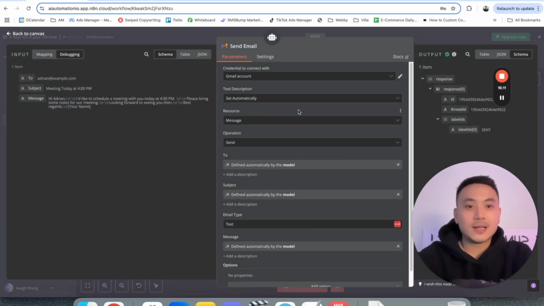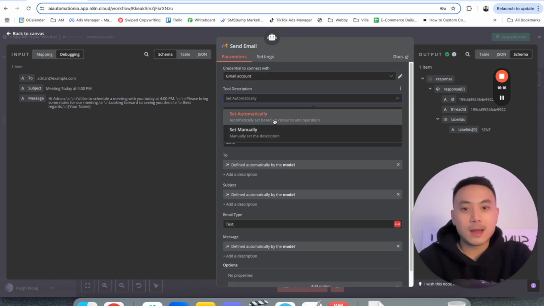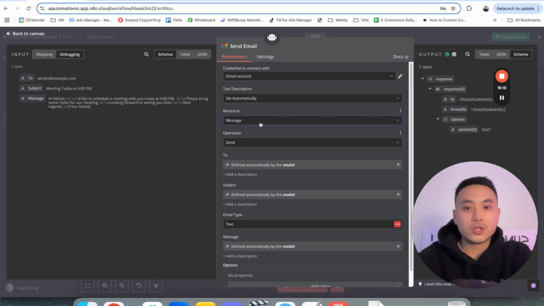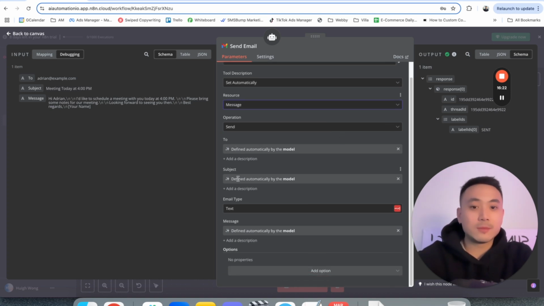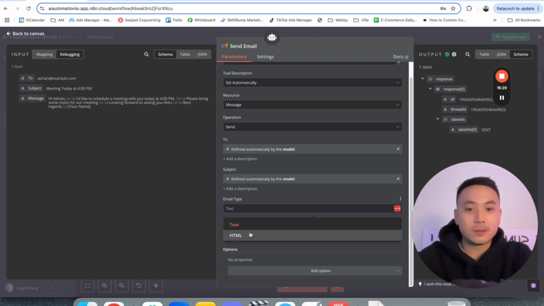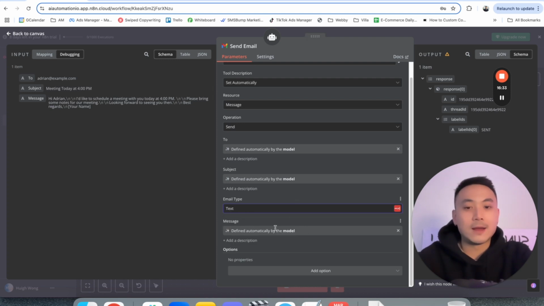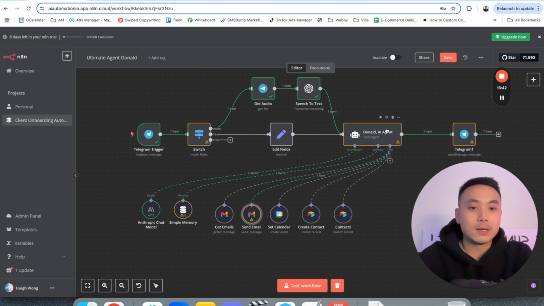For the send emails, if you guys want to run through that really quick, Gmail account, of course, connected to that, set automatically. Resource is message and send, so it's able to send emails for us. And for to and subject, we want to just pretty much define automatically by model, and the email type will be text rather than HTML. We want to make sure it's text, and we also want for the message to define automatically by model. So then AI is going to be automatically determining what the sender name is, what the subject is, and what the body of the email is going to be.